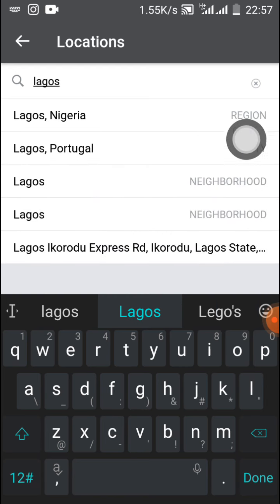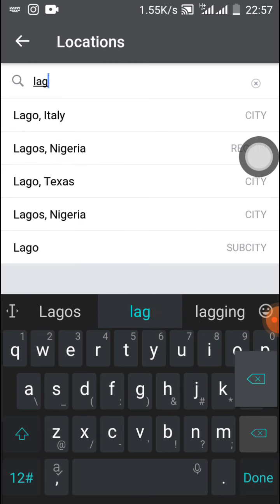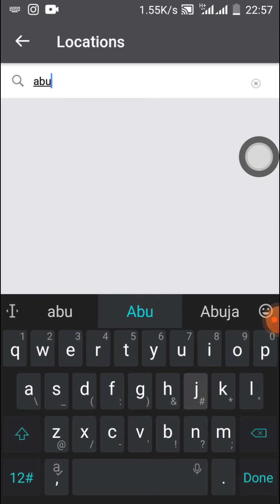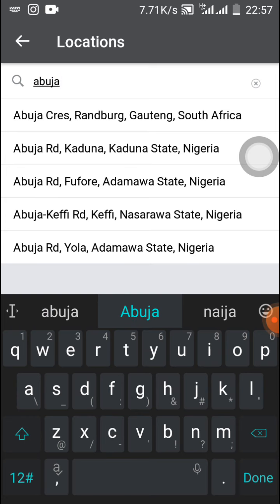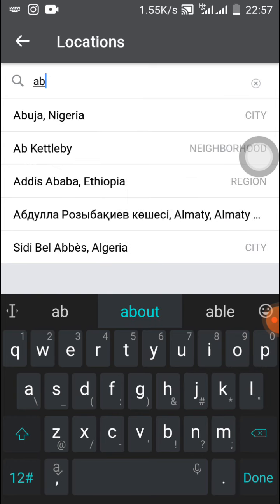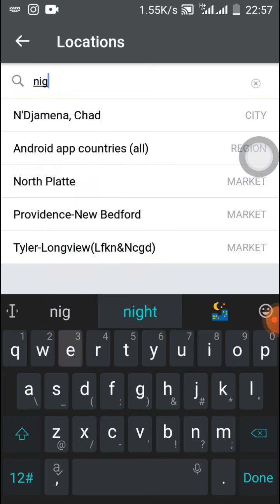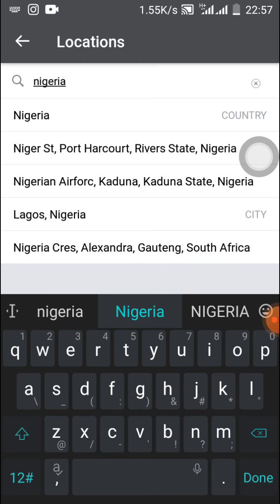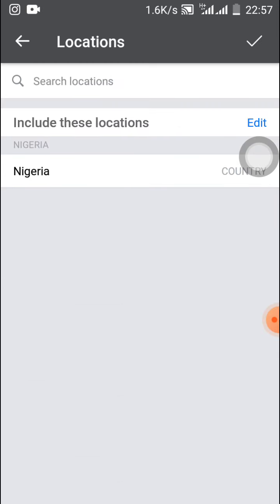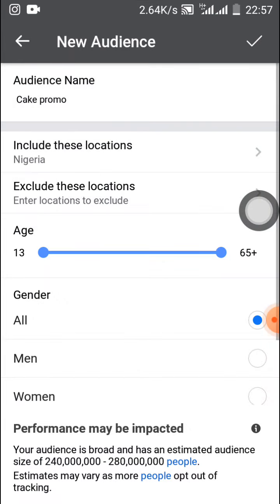Or maybe Abuja. So depending on the type of place that you're targeting. Let's say we're targeting Nigeria right now. So we're just gonna click on country, Nigeria, and then we're gonna tick it, and that's all.